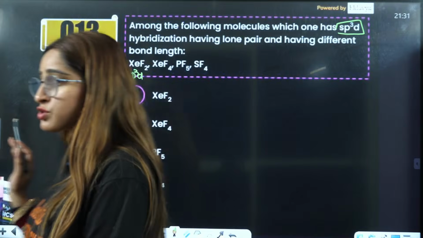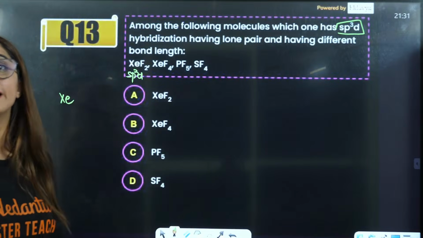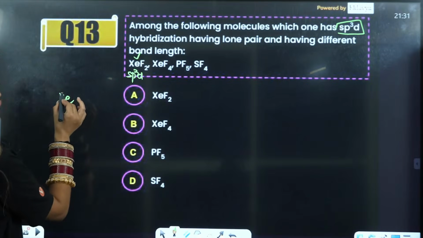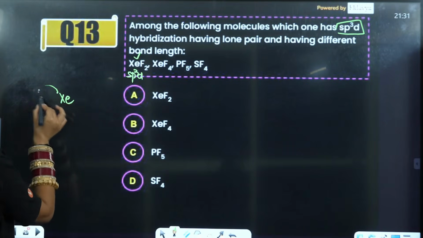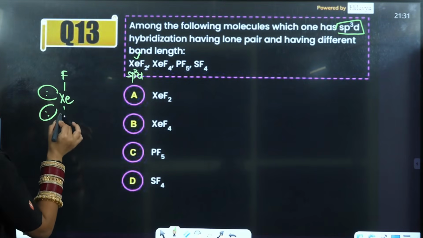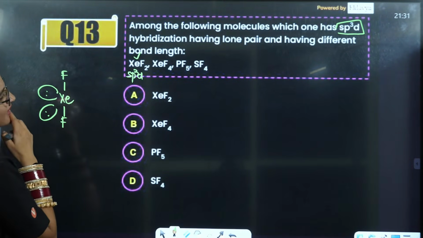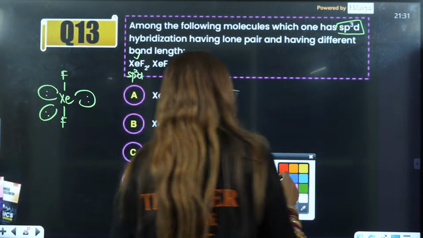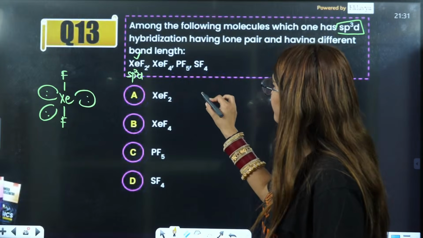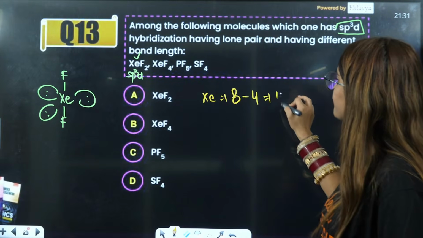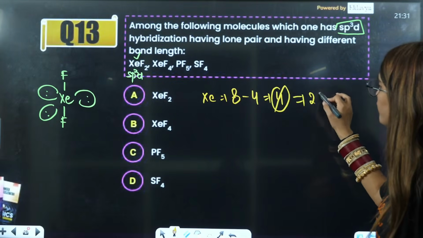So firstly, we have to see which one has sp3d hybridization. So this has sp3d hybridization, which has 2 lone pairs. That means 2 lone pairs will be present here. This will be one F, this will be the other F. Wait a minute, 3 lone pairs will be there now. So this is 3 lone pairs, right? Okay. Next one is XeF4. Again, xenon having 8 electrons, minus 4, that is 4. That means 2 lone pairs.